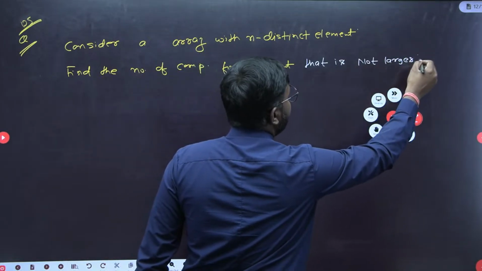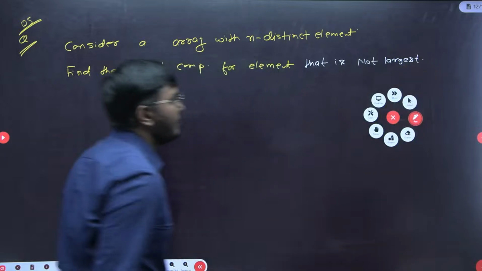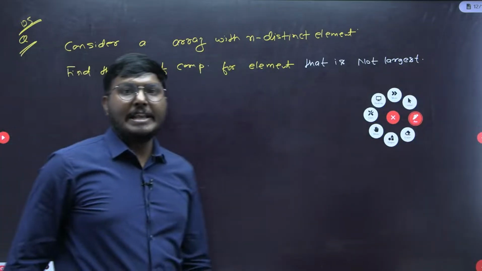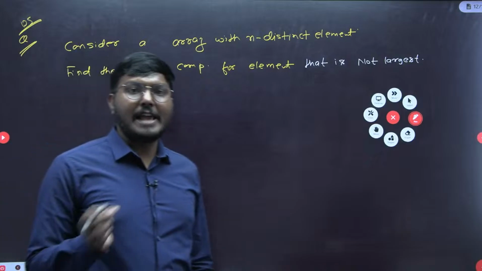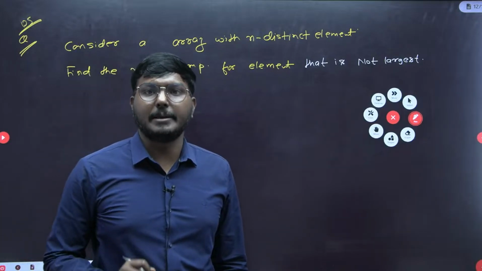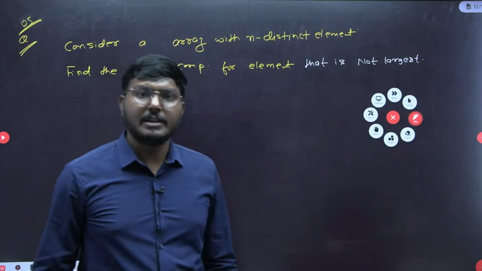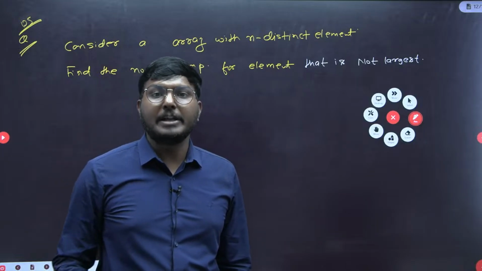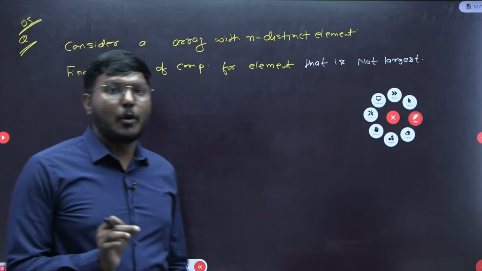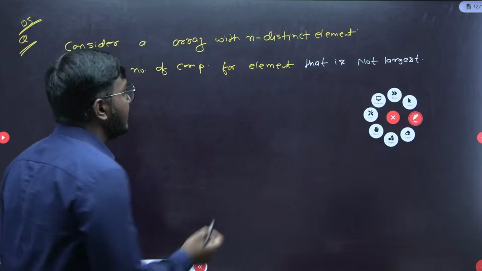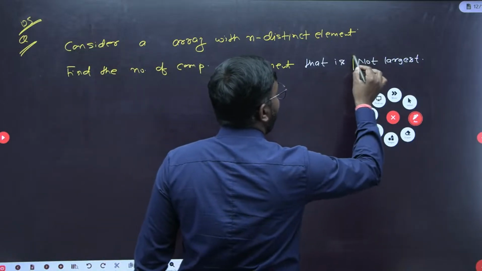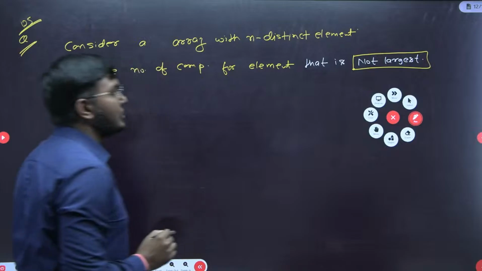We have seen such a problem in the classroom. We have already seen how many comparisons are required to find an element that is neither maximum nor minimum, which is constant time. Take the first 3 elements and in 2 comparisons we can find the element which is neither minimum nor maximum. But they have just tricked the question here. They are only asking for the number of comparisons required for an element that is not largest.